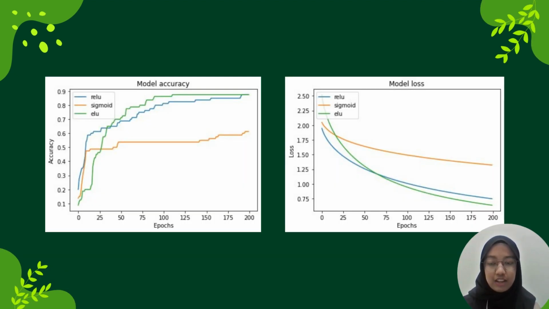And lastly, for the Adagrad algorithm, based on the model accuracy graph, the highest result is ReLU with 82.50% accuracy, and based on the model loss graph, ReLU has the lowest loss during the training process, and Sigmoid has the highest loss.